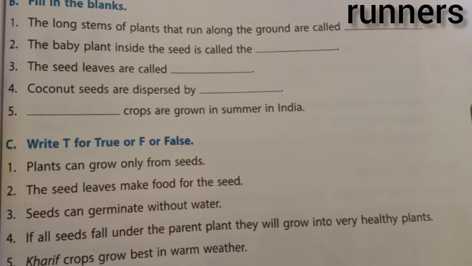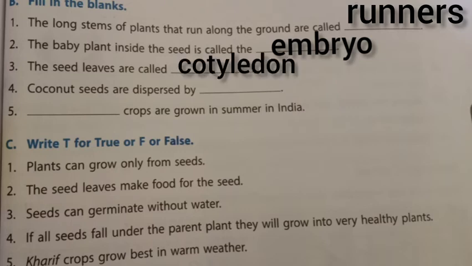Second question, the baby plant inside the seed is called the dash. Answer is embryo. Third question, the seed leaves are called dash. What is the answer? Seed leaves are called cotyledon.